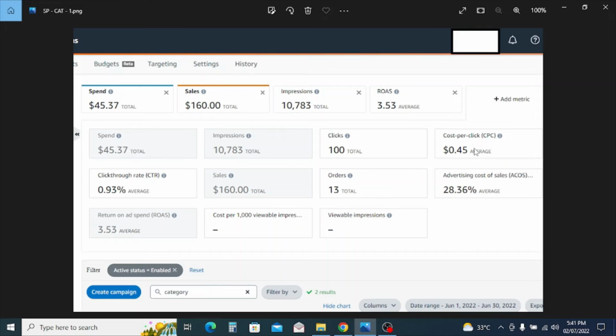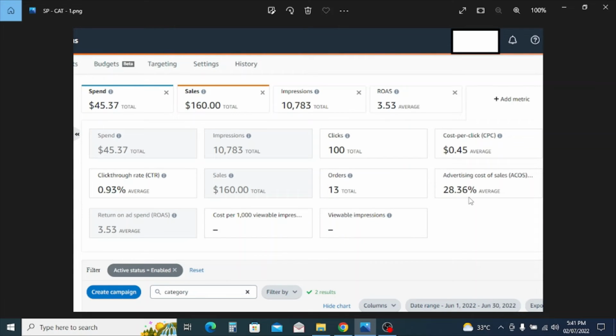Some keywords are performing there too, so I should focus there as well. But I would suggest that if I want to make it more profitable, I need to focus on the category targeting at the moment, and I need to keep the ranking of the keywords as it is. But again, I have to keep optimizing the keywords to reduce my ACoS and my wasted spend, right? And here you can see the advertising cost of sales, 28.36.